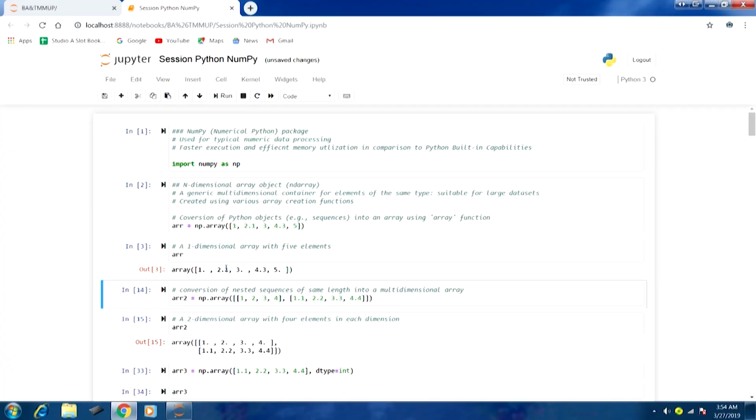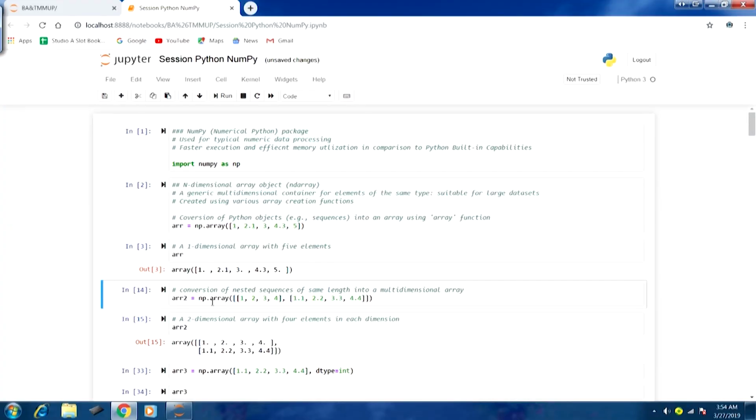Now, let us take another example. In this case we can convert nested sequences of the same length into a multi-dimensional array. Here again we are using the same function, np.array, and this is a list of lists, comprising two lists.